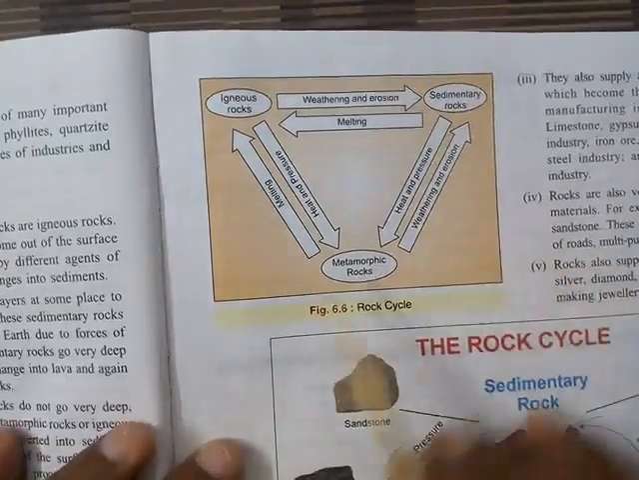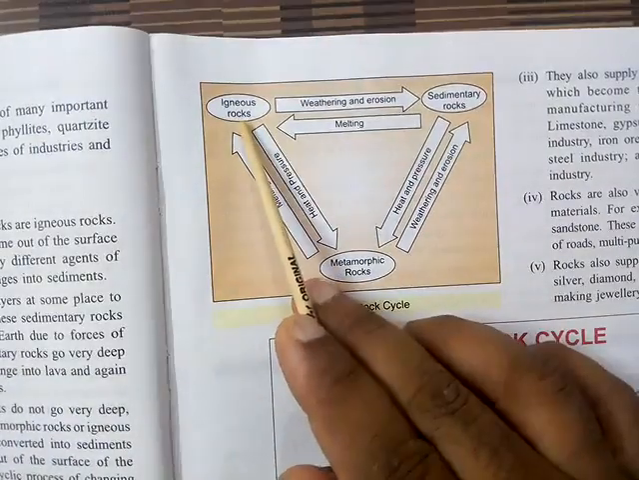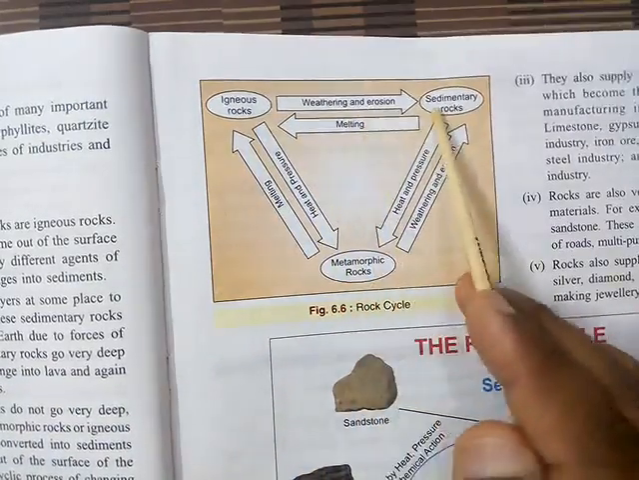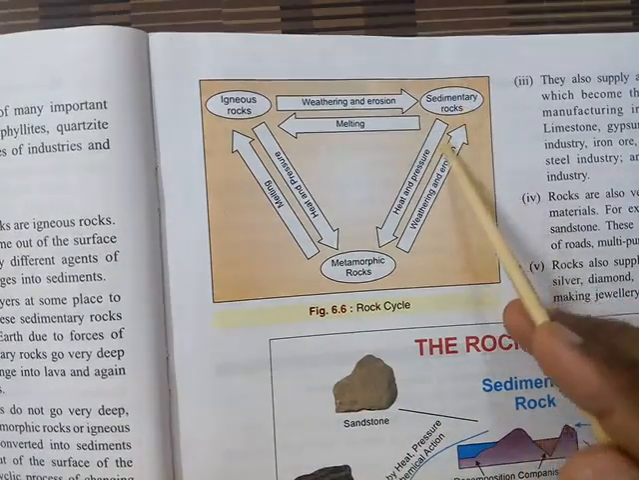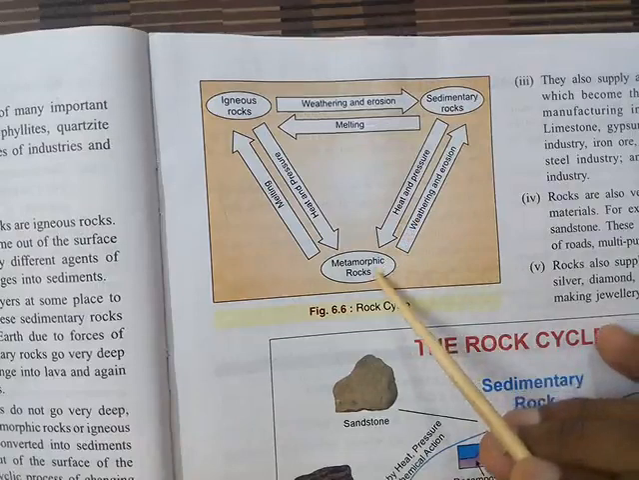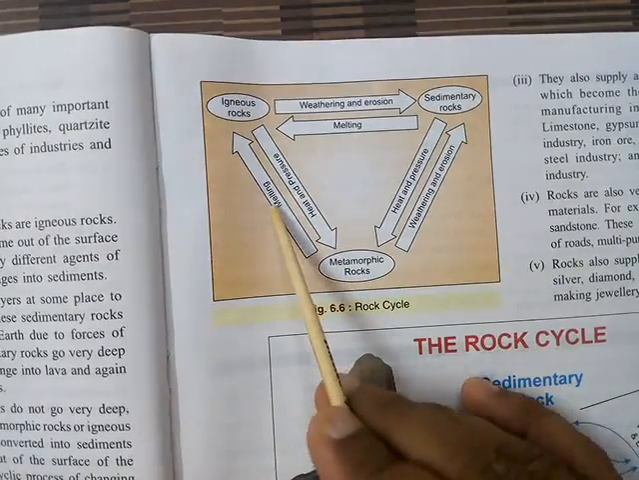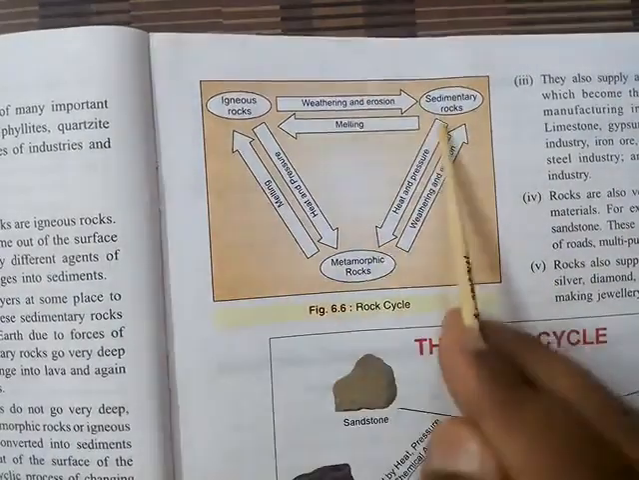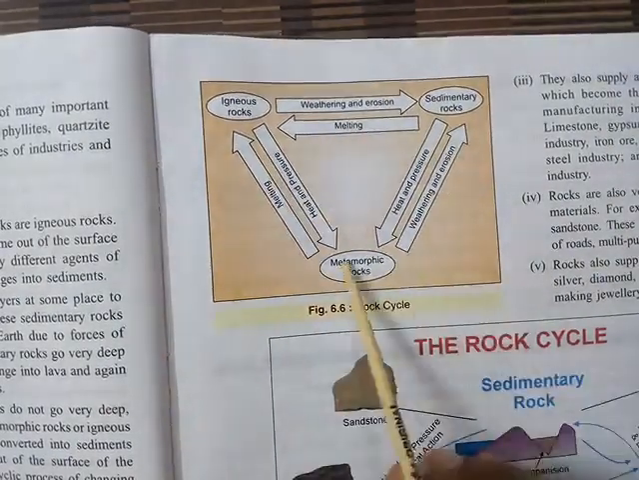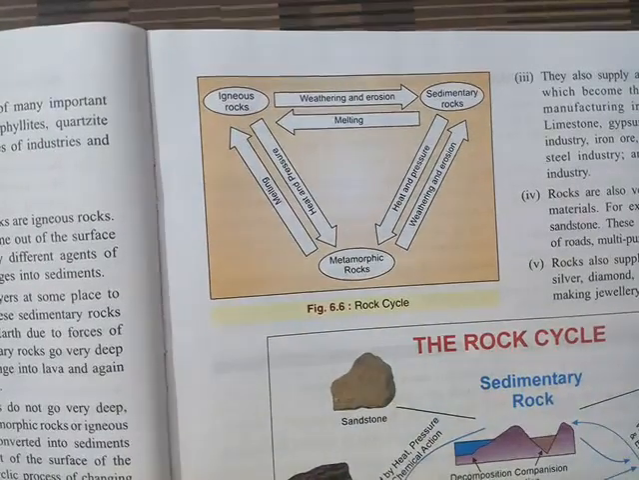One more thing you can find in another way also: igneous rocks, when they go through the process of weathering and erosion, turn into sedimentary rock. Sedimentary rocks, when they go through the process of heat and pressure, turn into metamorphic. Again, metamorphic rock, through the process of melting, can change into igneous rock. So this is a cycle, either this way or this way. In both cases, this is a cycle, and it is called the rock cycle.